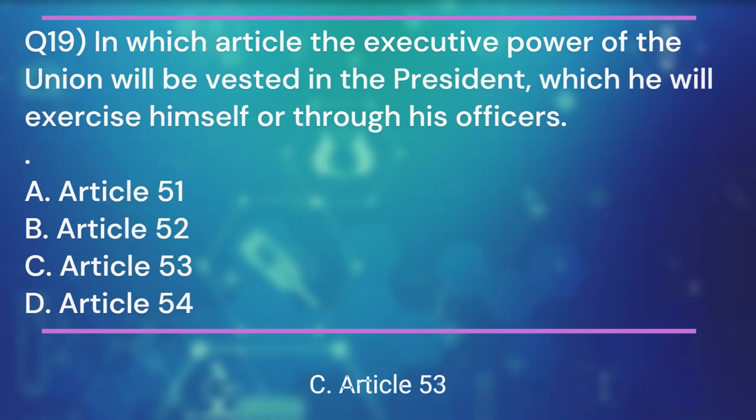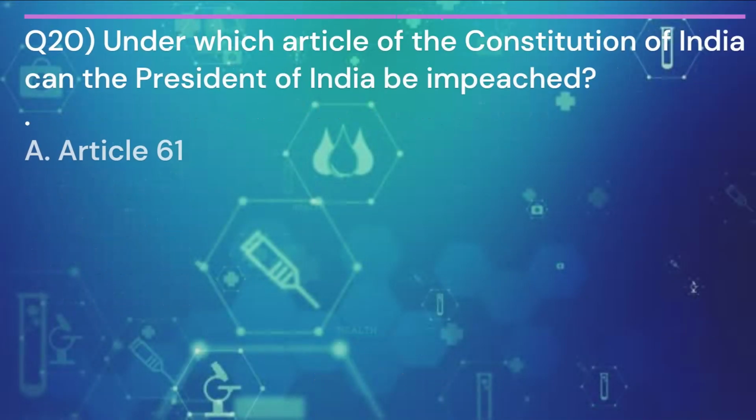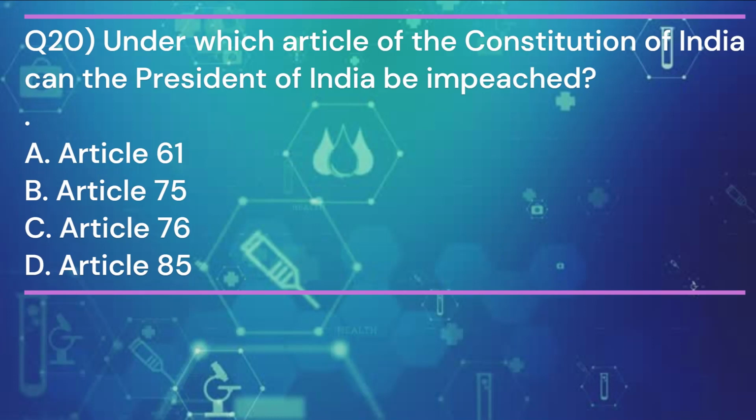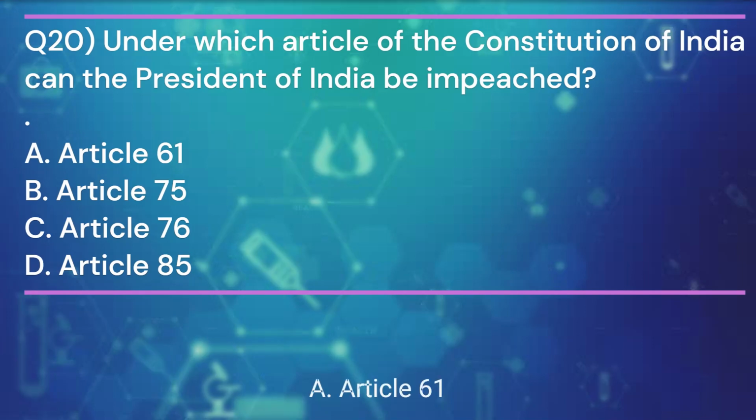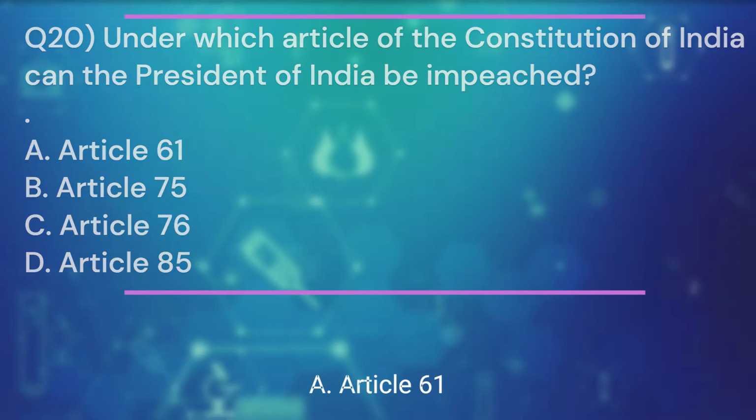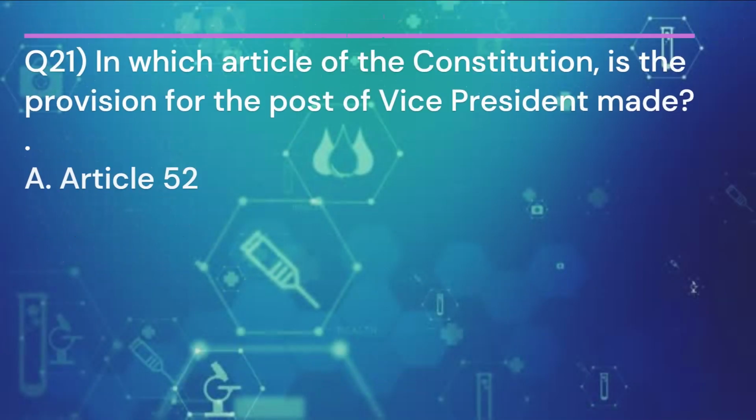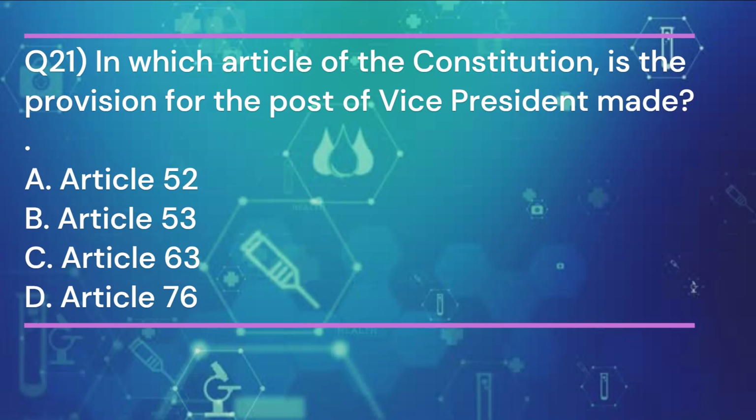Article 53. Question 20. Under which article of the Constitution of India can the President of India be impeached? And the answer is A. Article 61. Question 21. In which article of the Constitution is the provision for the post of Vice President made? And the answer is C.